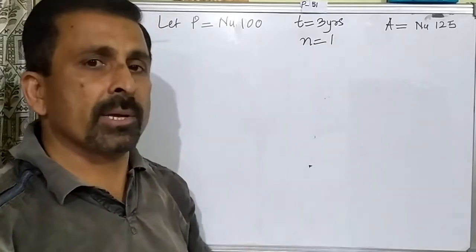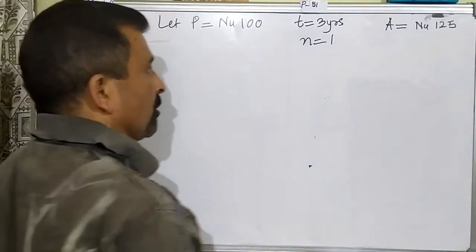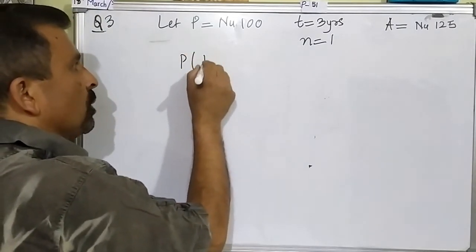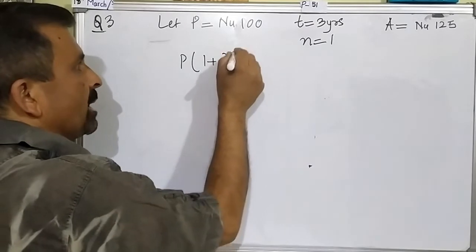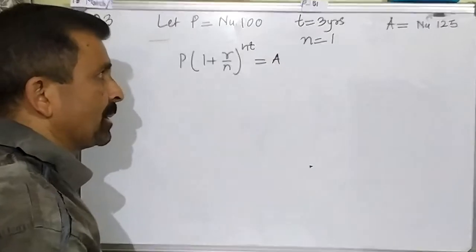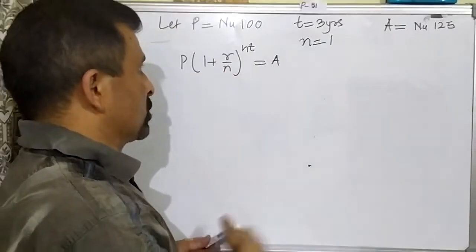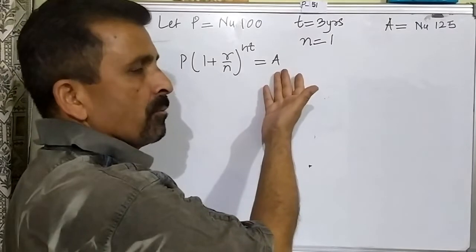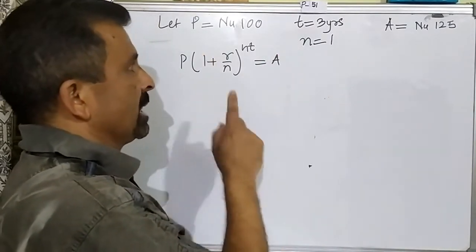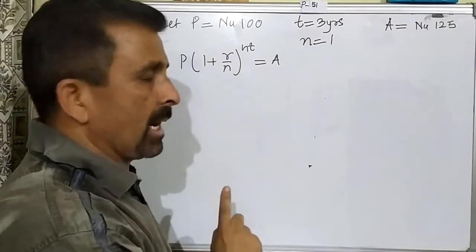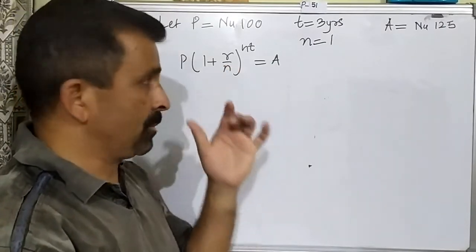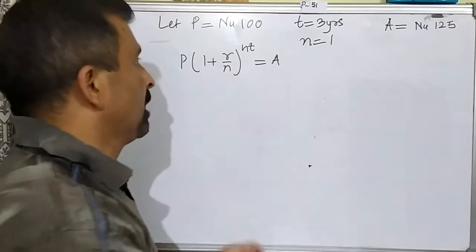So we have to find the rate of interest using the compound interest formula. The compound interest formula is P into (1 plus R over N) whole to the power NT is equal to A. Once again I will repeat what I did in the previous question. This quantity I wrote on the left-hand side, and this on the right-hand side. Because I have to calculate the rate, I prefer to write it on the left side. I am telling you repeatedly so it will make you more clear.